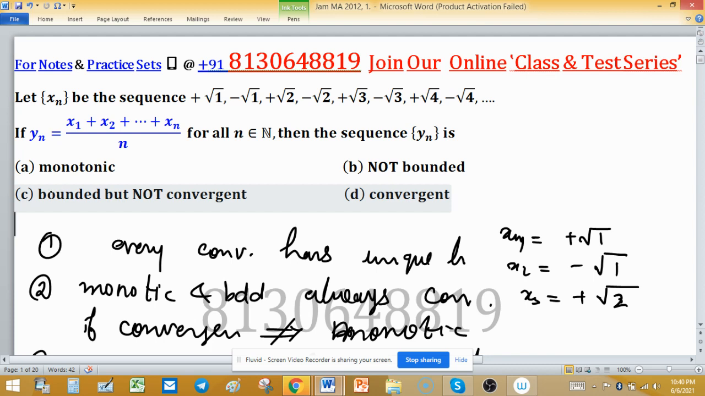So which option is true? A is monotonic, but since it goes 0, some positive value, 0, some positive value, obviously there are ups and downs, so the monotonic option is discarded. Not bounded: because it is convergent, it will be bounded, so not bounded is discarded. Bounded but not convergent, this is also discarded. Convergent, it is right. So option D is correct.